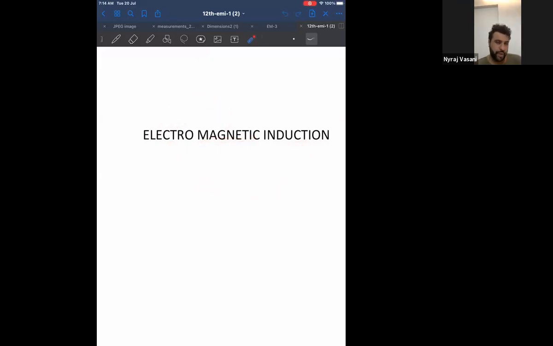Repeat: whenever you change the magnetic component of a coil, an electric component gets induced. This is called electromagnetic induction.